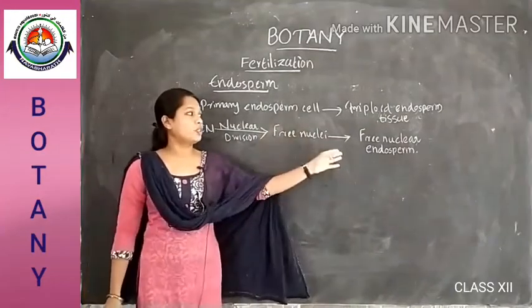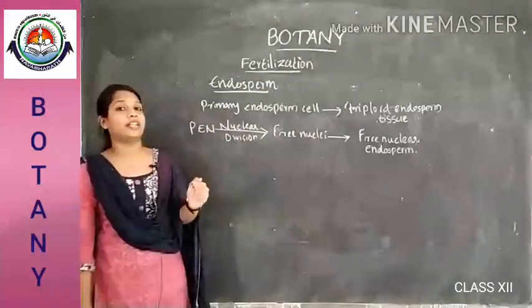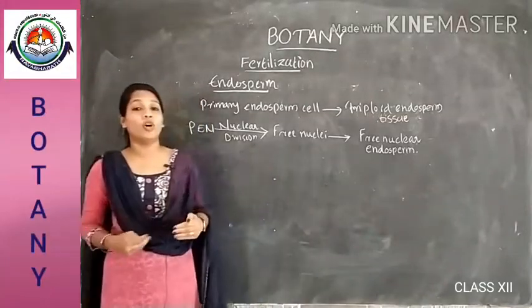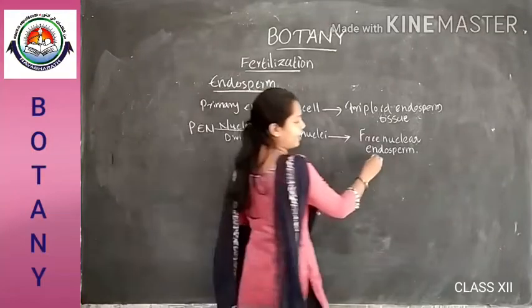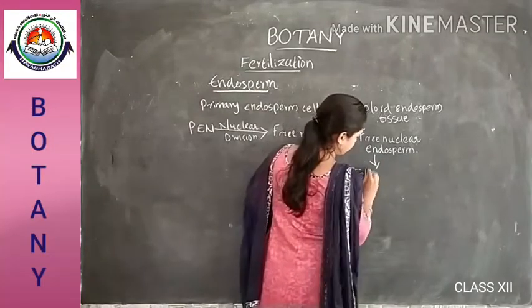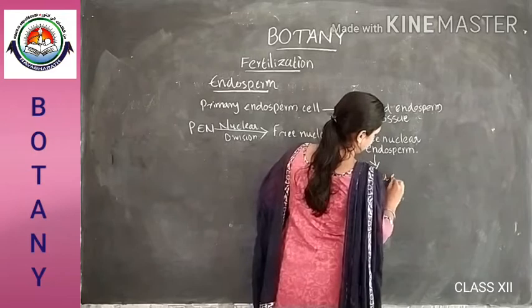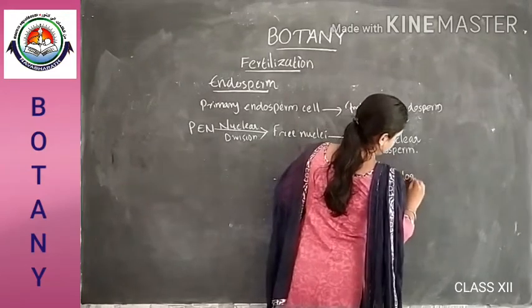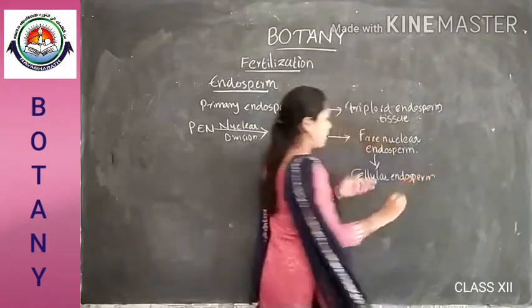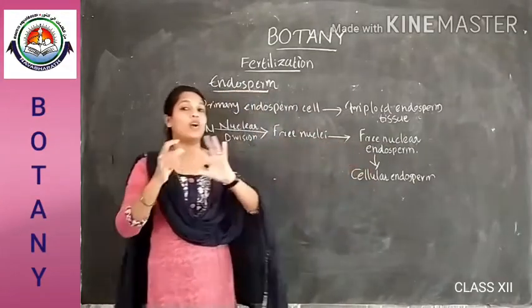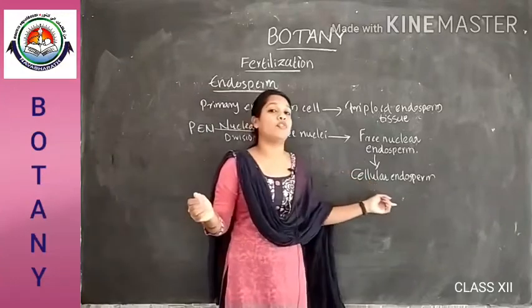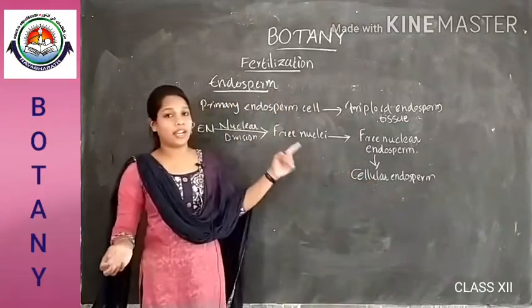This free nuclear endosperm will undergo cell wall formation around it and form a cellular endosperm.